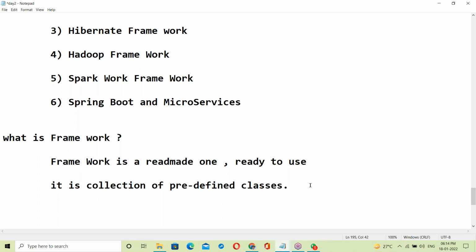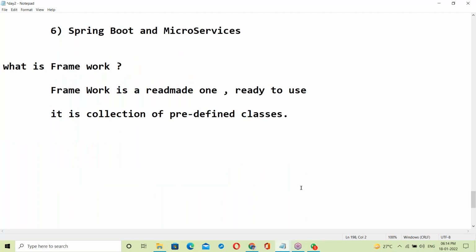For example, database connection, database coding. Suppose you're writing it manually on your own, maybe 50 to 60 lines for a Java application connecting to a database.